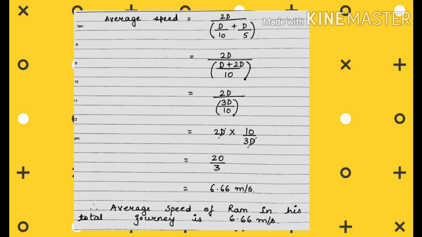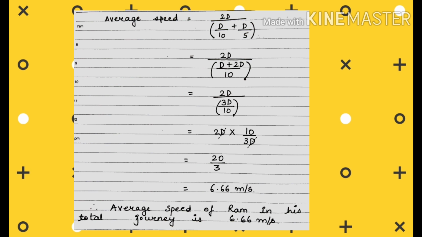I think that everybody knows how to take out the LCM. Okay, so now d upon d plus 2d upon 10. This is all about the technique of taking the LCM. Now after solving this, what we get is 2d upon 3d upon 10. Okay, d plus 2d is 3d, upon 10.